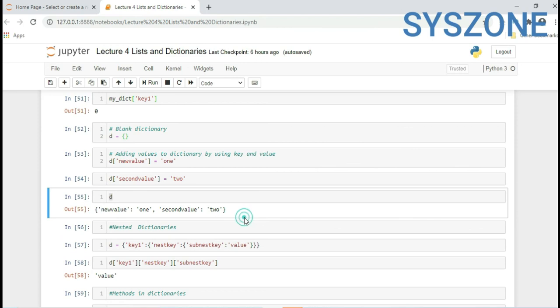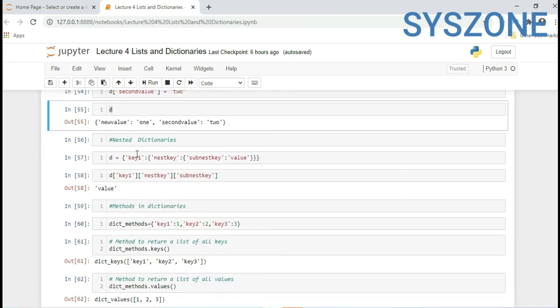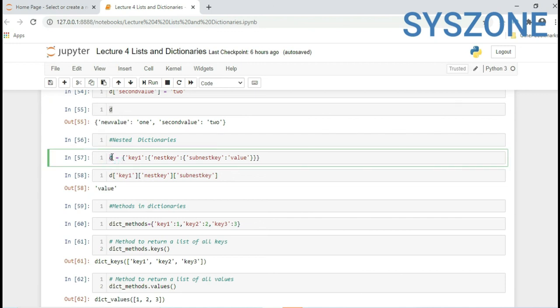It also supports nested dictionaries, as we saw in the list part where it supported nested lists. So, a dictionary inside a dictionary. I have a dictionary variable named d with key 1. Inside key 1, this whole part is a value. Inside the value I have another key, a nested key, and this part is another key and value, a sub-nested key and value.